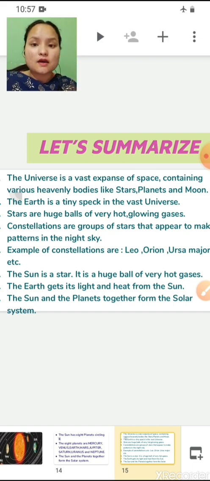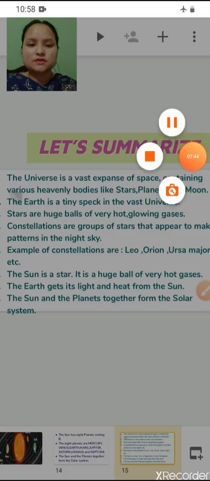Sun is a star, a very important star. It is a huge ball of very hot gases. The earth gets its light and heat from the sun. The sun and the planets together form the solar system. So children, now let's discuss the worksheet.